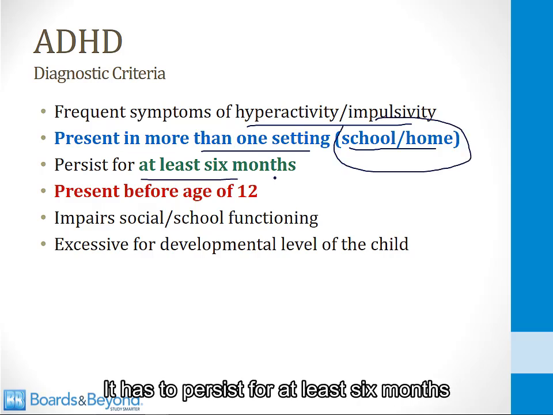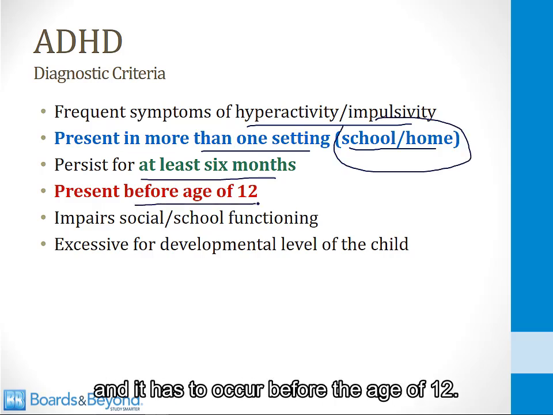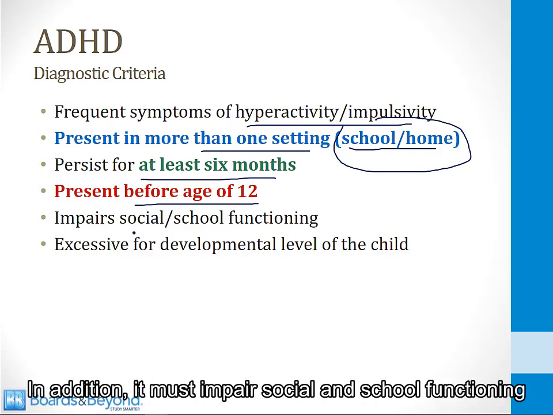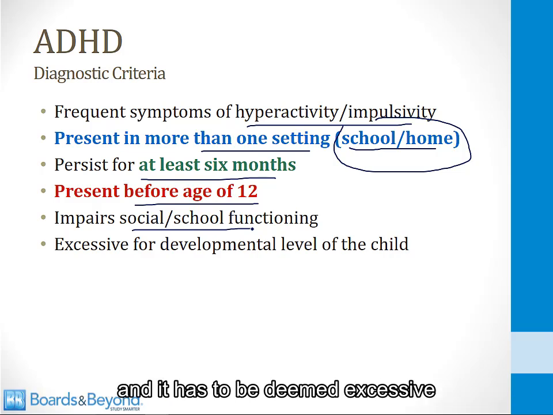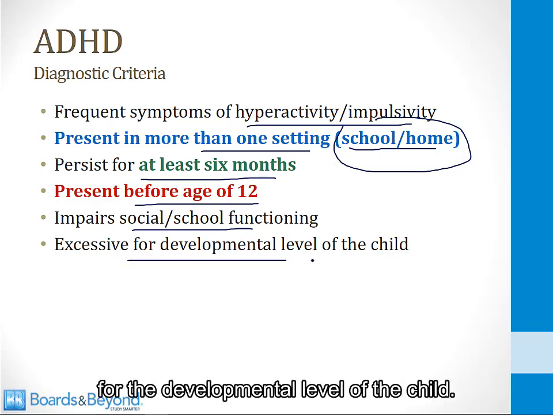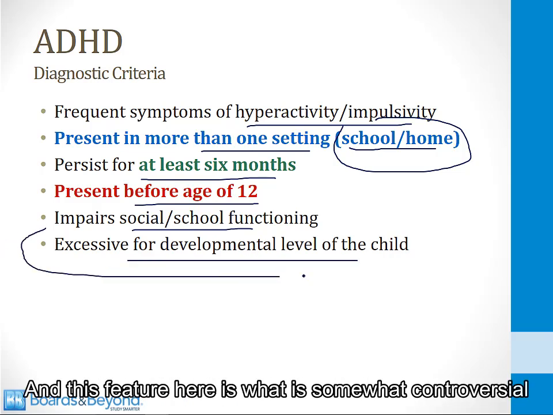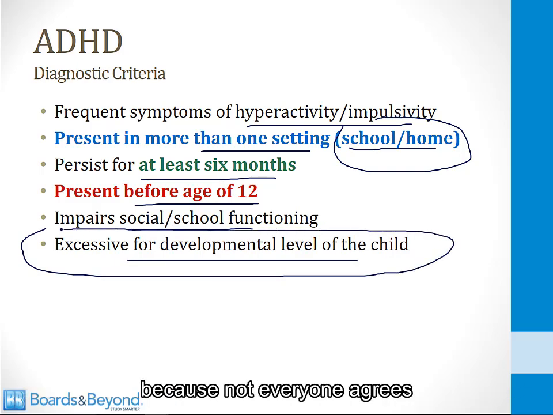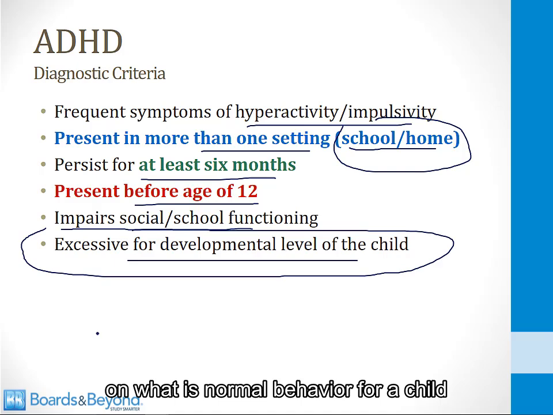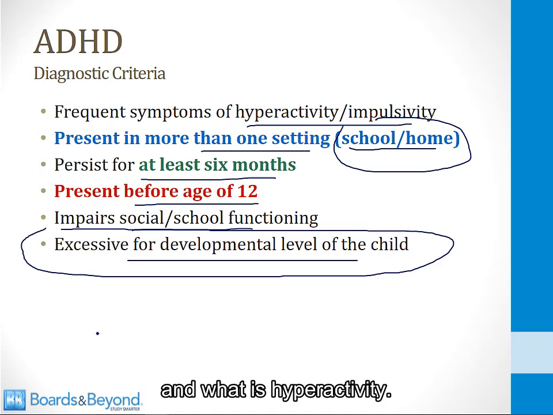It has to persist for at least 6 months, and it has to occur before the age of 12. In addition, it must impair social and school functioning, and it has to be deemed excessive for the developmental level of the child. And this feature here is what is somewhat controversial because not everyone agrees on what is normal behavior for a child and what is hyperactivity.